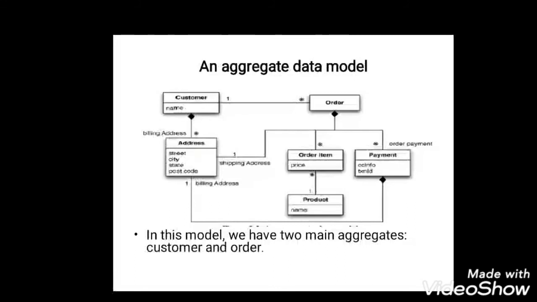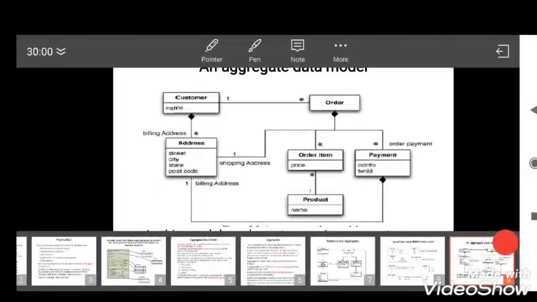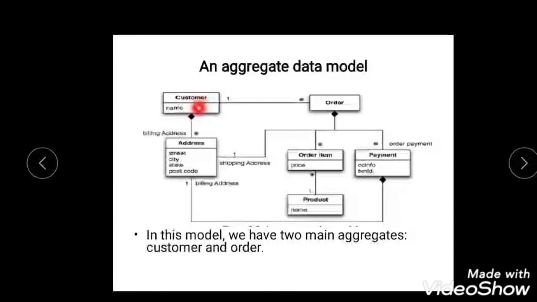So this is an aggregate data model, and here we have two most common aggregates called customer and order. Below the customer and order objects you can see a hollow diamond, and this relation is represented in UML. It is called composition. If the same diamond is unfilled, then it is called aggregation. And here the values I have written, 1 and star, are called multiplicity.